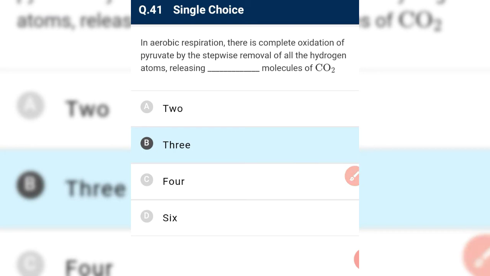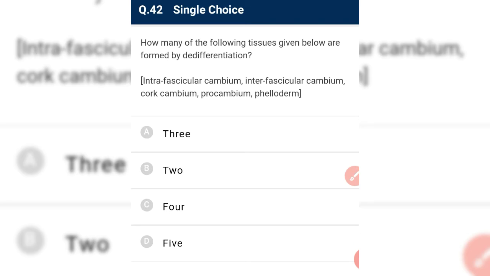Okay, from one glucose we get 2 pyruvate and enter the Krebs cycle. We have 6 molecules of CO2. Okay, next is, how many of the following tissues given below are formed by de-differentiation?